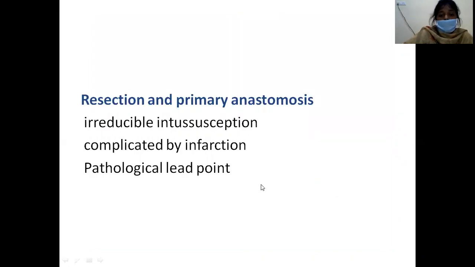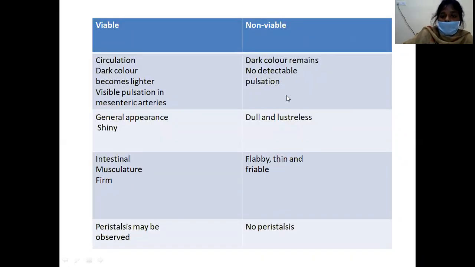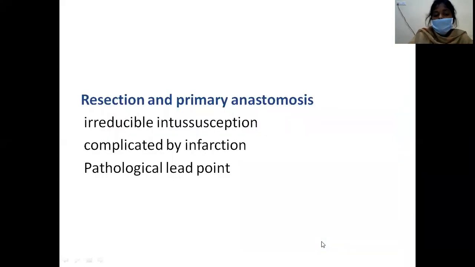So, what to do if a bowel is viable and if a bowel is non-viable? If the bowel is viable, well and good, you will gently mop it with warm packs, and you will close the abdomen. If it is non-viable, then you have to plan for resection and anastomosis.